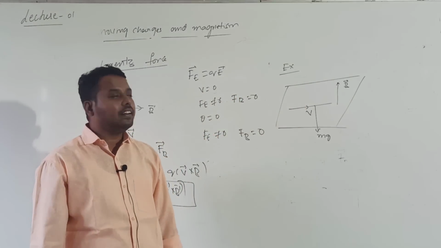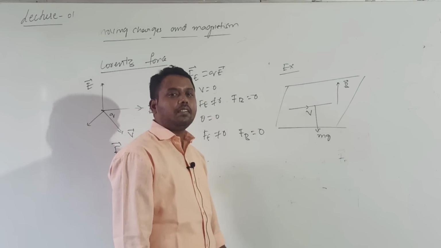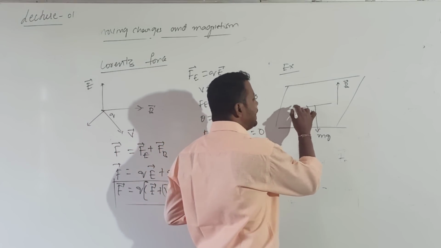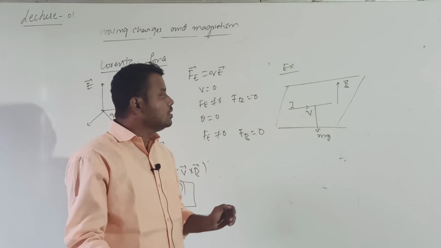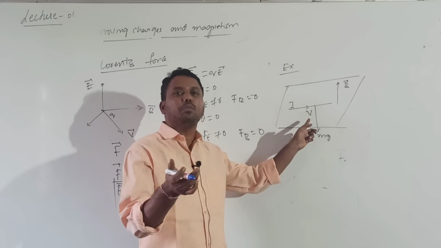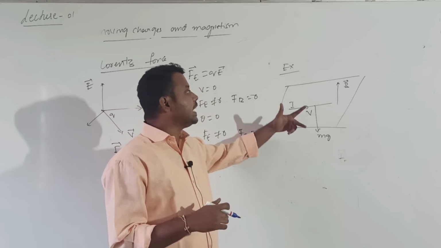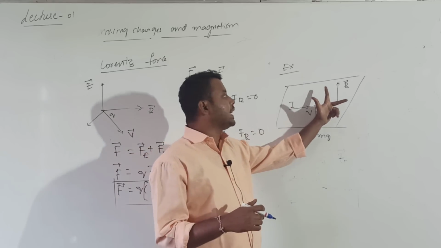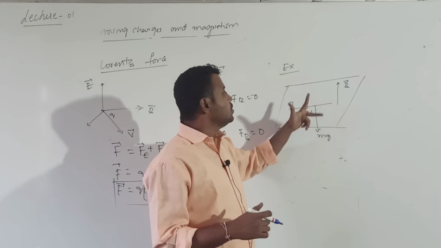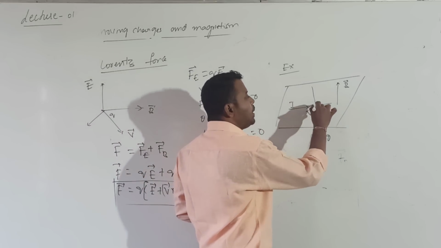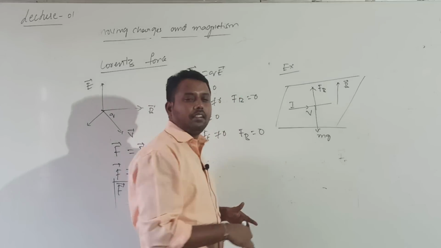So you find out the direction of the force acting on this conductor. The conductor is carrying a current I. Current is nothing but the rate of flow of charges, so let us suppose the charges are going with a velocity V. Now how can I calculate? This is the direction of the magnetic field and this is the direction of velocity. Then which gives the direction of F_B bar? The direction of F_B bar is perpendicular to the plane.